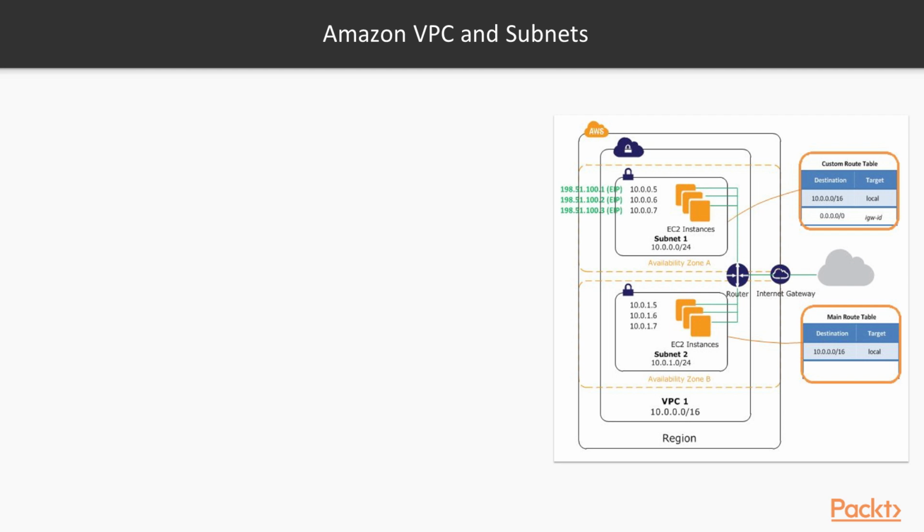From subnet 2 to subnet 1 and from subnet 1 to subnet 2, they are connected through the router because they have a routing table. But only subnet 1 instances are allowed to connect to the internet because they have the proper routing table. As you can see, IGW ID 0.0.0.0/0, that means that they can access the internet. And also, they have elastic IP addresses.